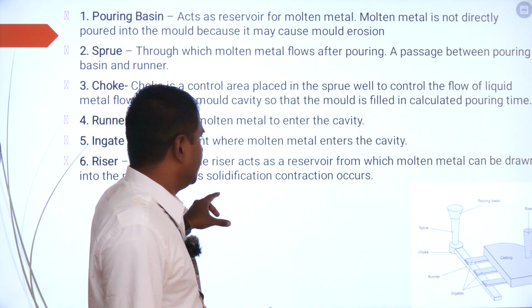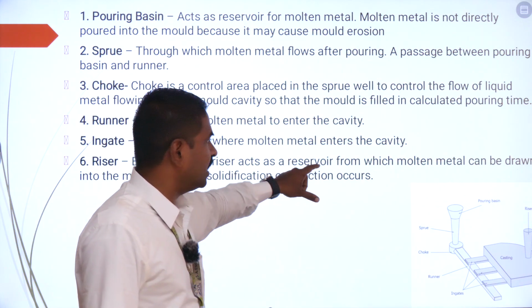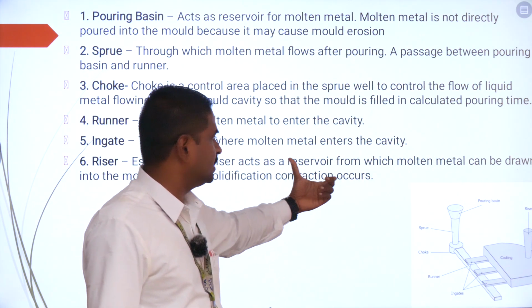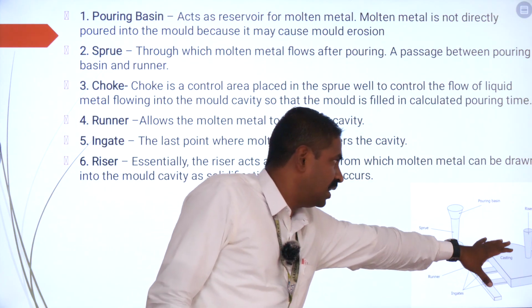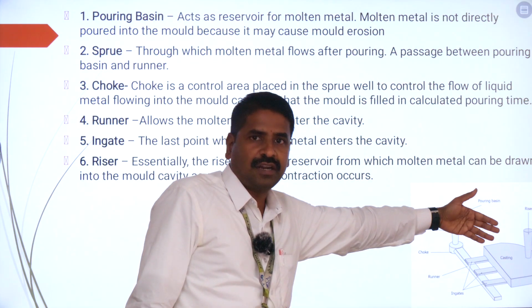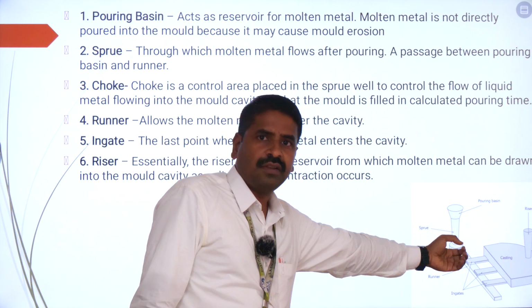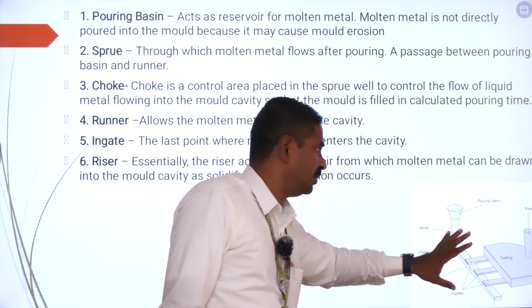And finally the riser. The riser acts as a reservoir from which the molten metal can be drawn into the mold cavity as solidification contraction occurs. So this is the last part, by which overflow of the metal can also be retreated back, and in case the mold cavity gets solidified, you can pour additional metal through the riser. So these are the various parts.